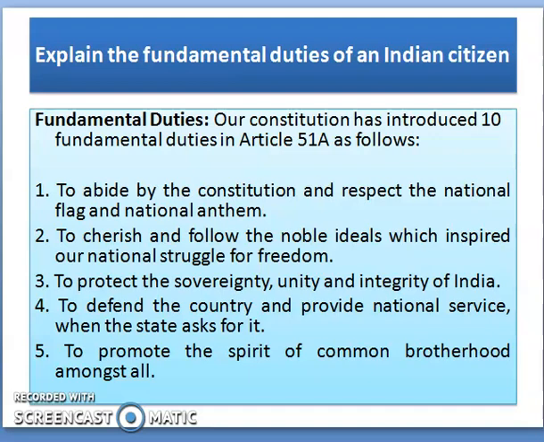After studying the fundamental rights, now it is time to know about the fundamental duties of an Indian citizen. Our Constitution has introduced 10 fundamental duties in Article 51A as follows. The first fundamental duty is to abide by the Constitution and respect the national flag and national anthem. Second duty is to cherish and follow the noble ideals which inspired our national struggle for freedom.